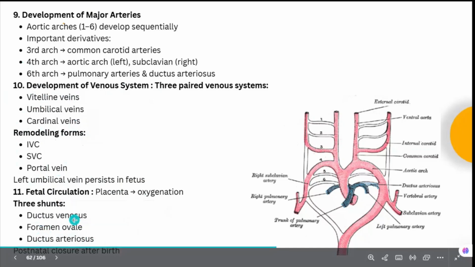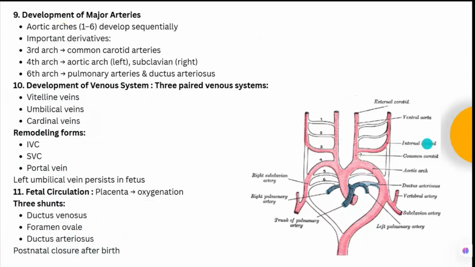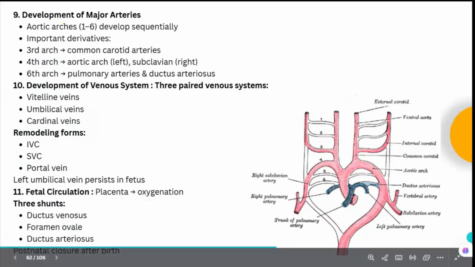This is from the umbilical vein carrying the oxygenated blood and going directly into the IVC, bypassing the liver. That is ductus venosus, and postnatally it gets closed. So they are frequently asking about these particular shunts and what are their remnants in the adult. So there are many questions on these arches, and the fate of these shunts they are asking. Okay, so this you should know. So the aortic arches, you should know all six arches, and as far as the development of the major arteries are concerned, third, fourth, and sixth one.